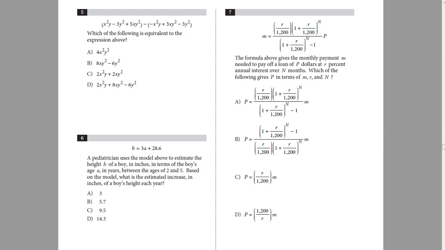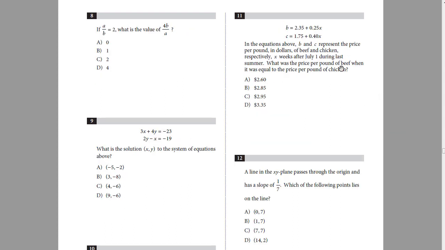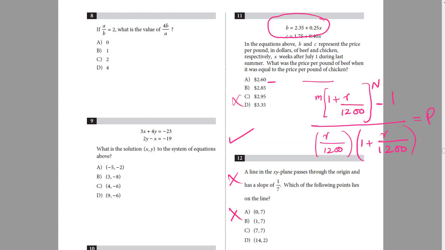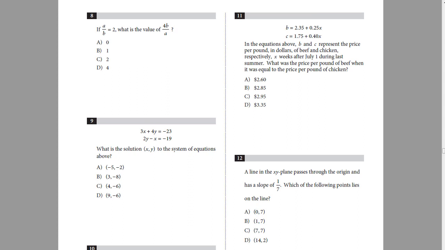Now let's move on to question number 8. Alright, so question number 8 is quite a simple question. We have to find the expression 4b over a. We are only given a over b, that is equal to 2.